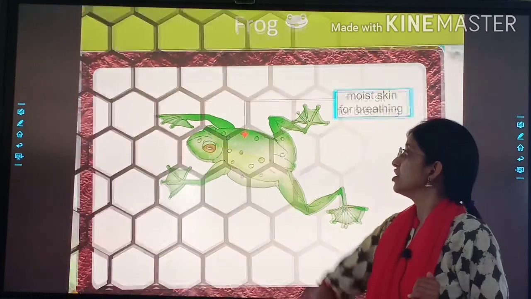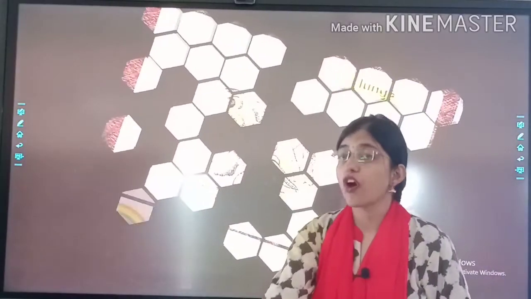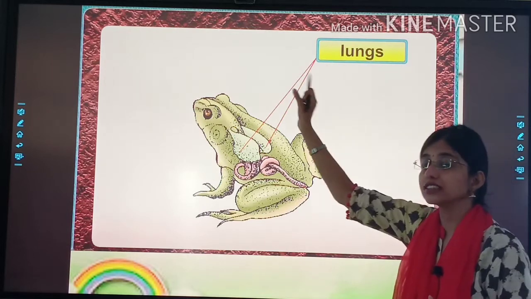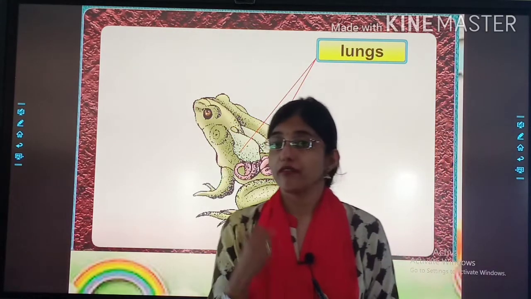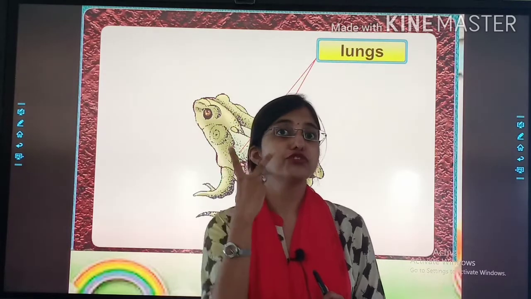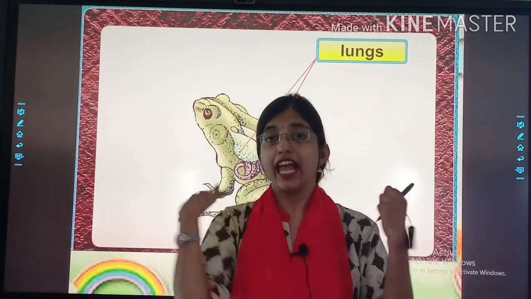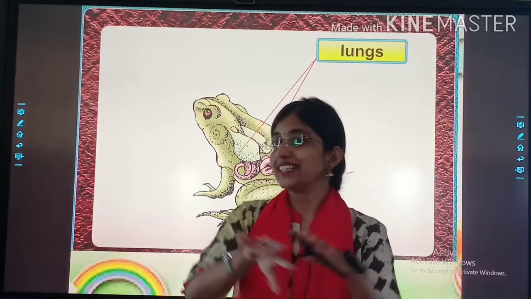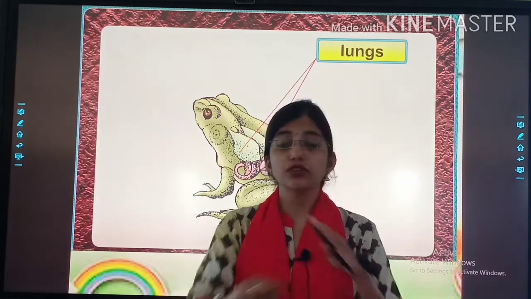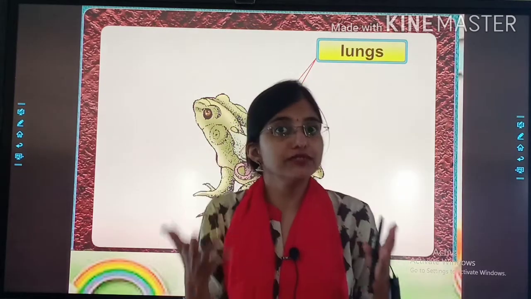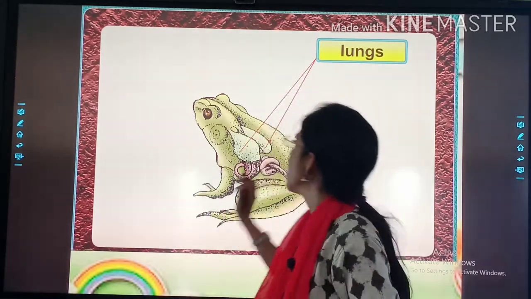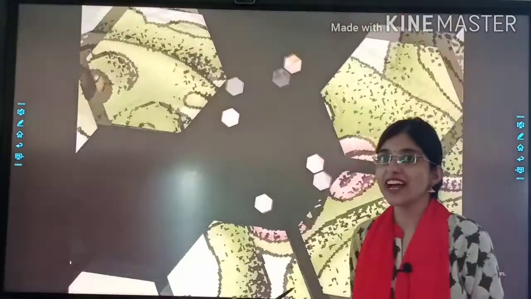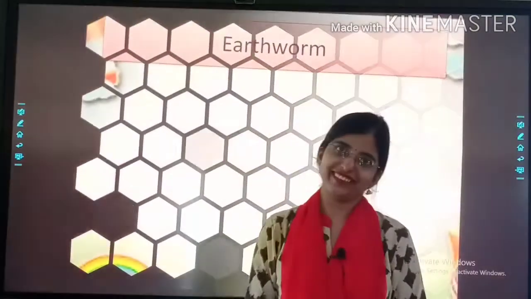And when the frog comes out on land, at that time he breathes through lungs. इसका मतलब एक adult amphibian के पास दो organs होते हैं breathing के, एक skin और एक lungs. When frog goes inside water, it breathes through skin, and when it comes out, he breathes through lungs. Clear? See, that is why they are known as amazing animals.